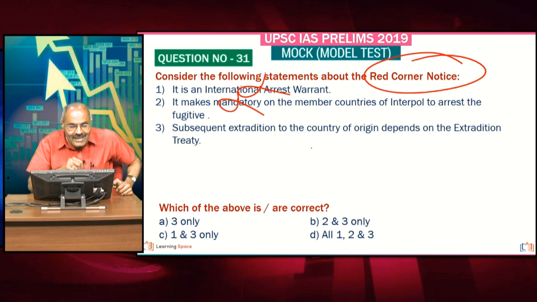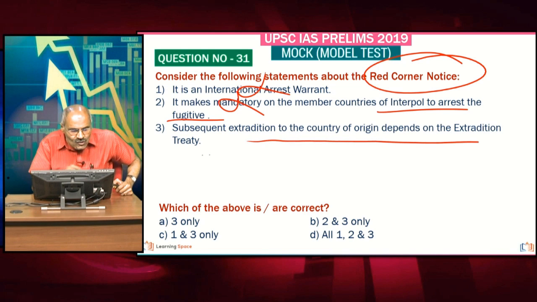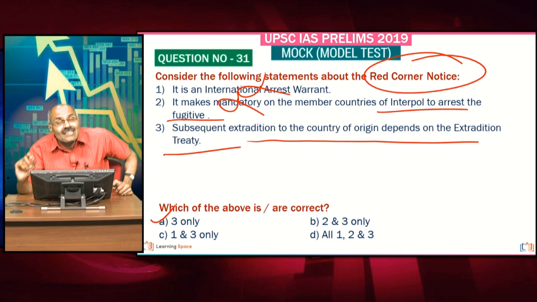Second, it makes it mandatory. This is also absolutely wrong. It is not mandatory on the member countries to arrest the fugitive, absolutely wrong. Subsequent extradition depends on the extradition treaty. This is the only right statement here.